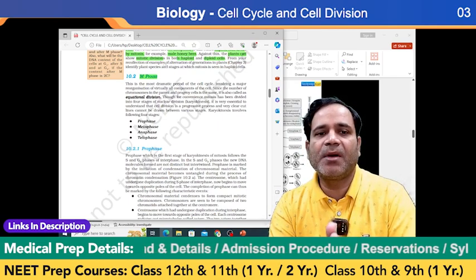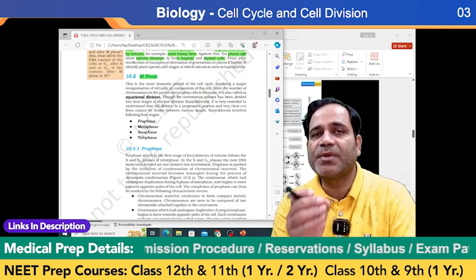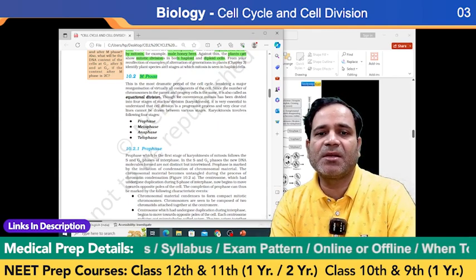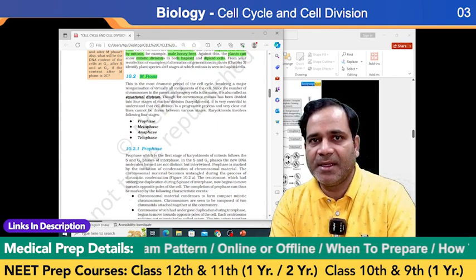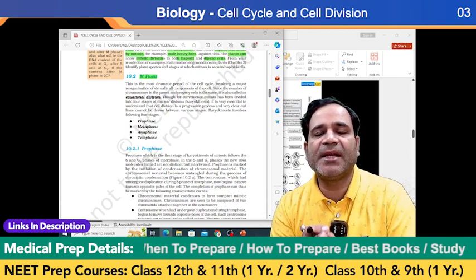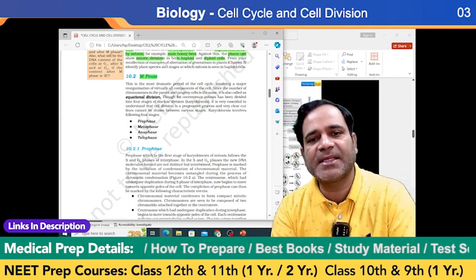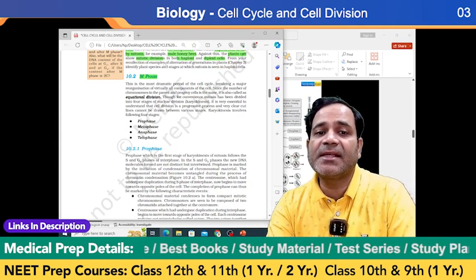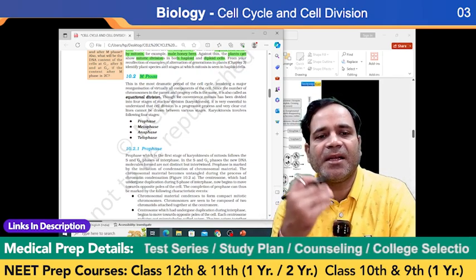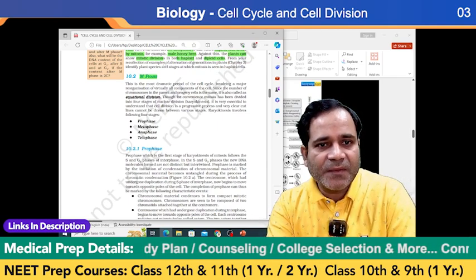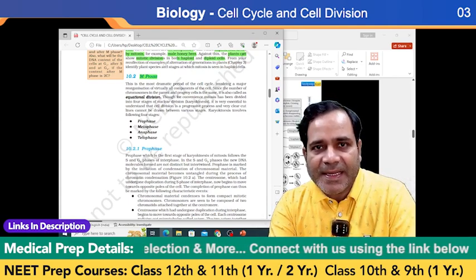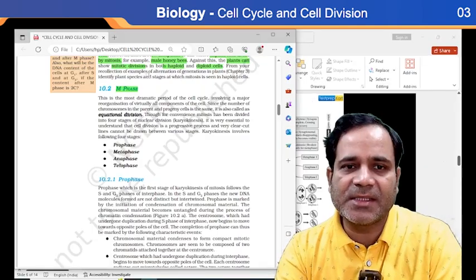The number of chromosomes in the parent and progeny cells will be the same; the number of chromosomes does not change. It is also called equational division. Getting my point? So if the chromosomes in the parent and progeny cell do not change and remain the same, then it is known as equational division. For convenience, mitosis has been divided into 4 stages. And you know these 4 stages occur in the nucleus, so it is also known as karyokinesis or nuclear division.